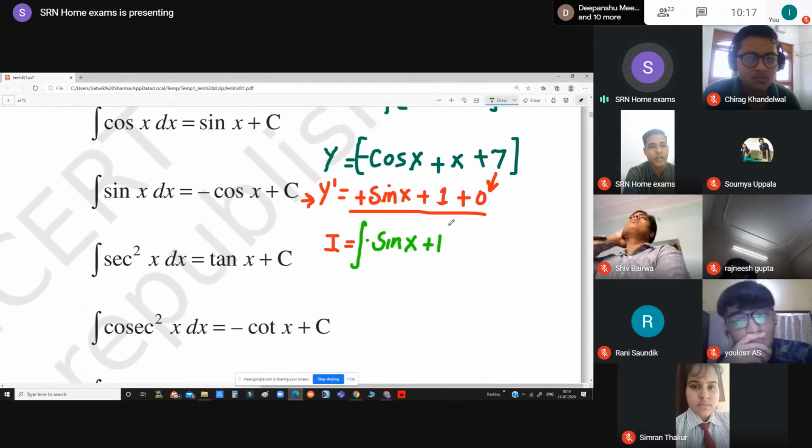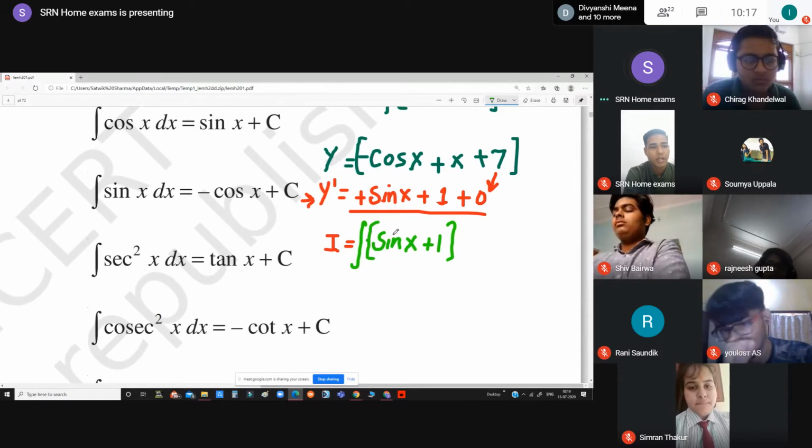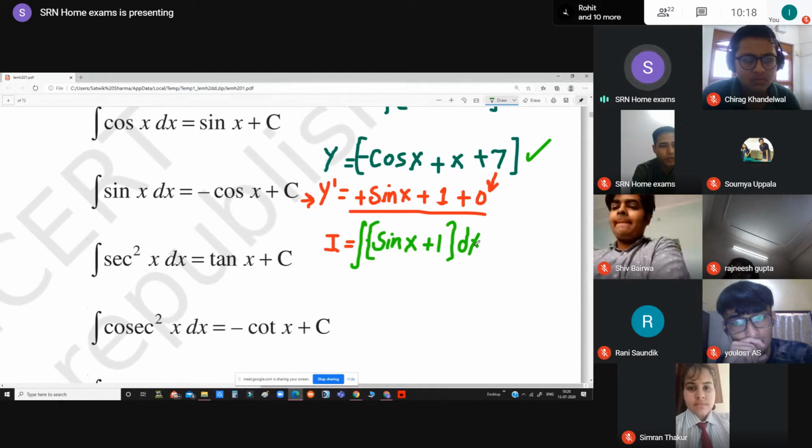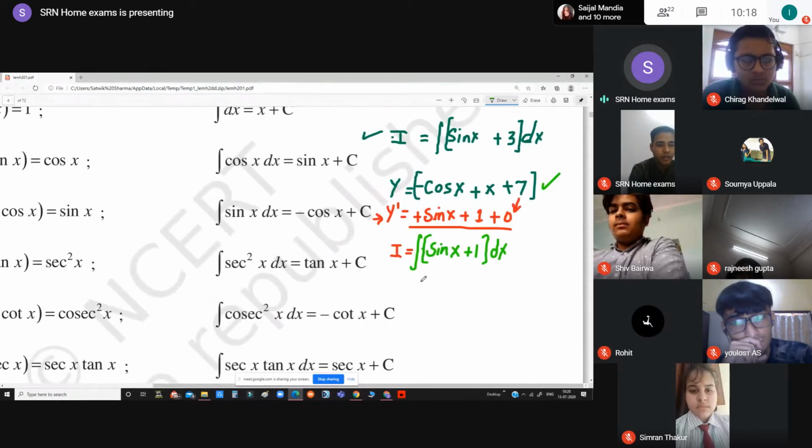This is the complete function which we need to integrate. I think everyone is able to see the screen and nobody is having any problem. As per our expectations we should get y as our final answer, because till now we have been told that integration and differentiation are inverse of each other. So we are just checking this concept.